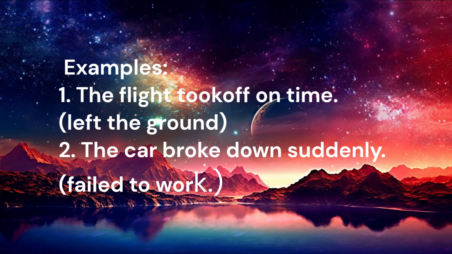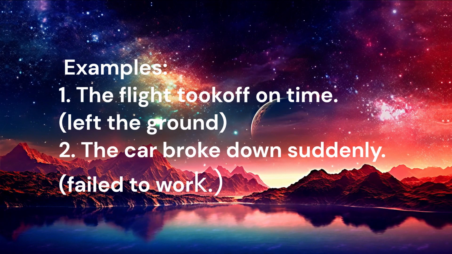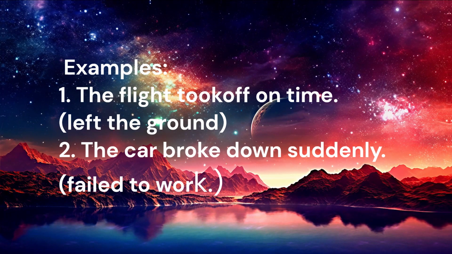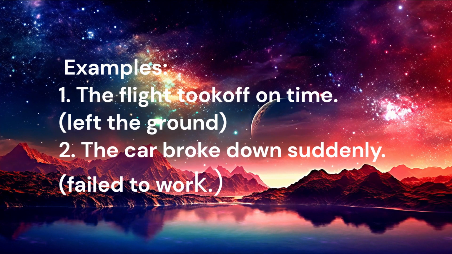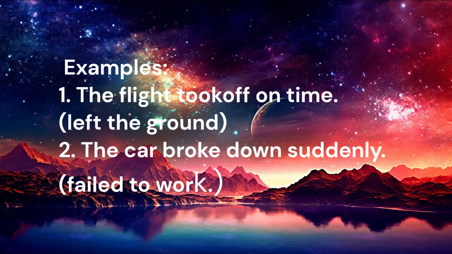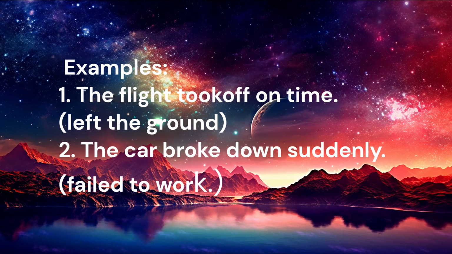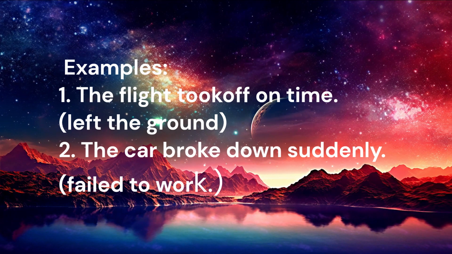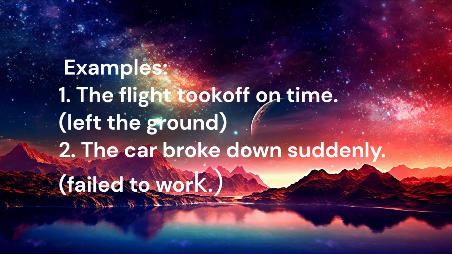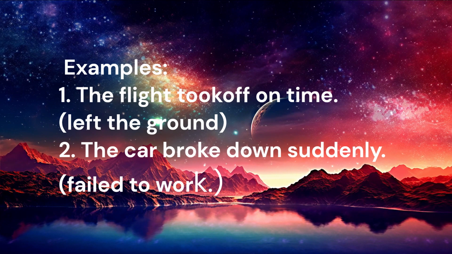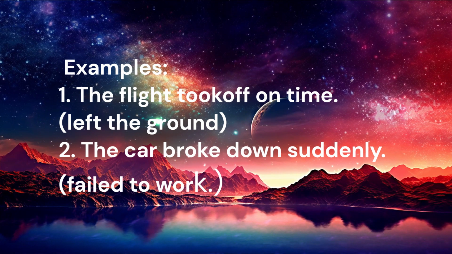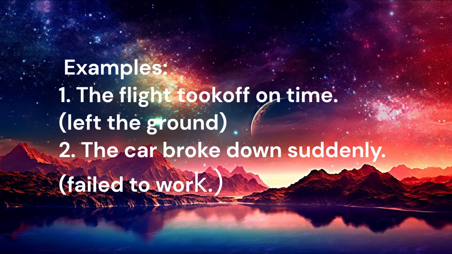And while using it with intransitive meaning, the words in the phrasal verb take off are clubbed together as one word. And the next one is, the car broke down suddenly, which means the car failed to work suddenly.